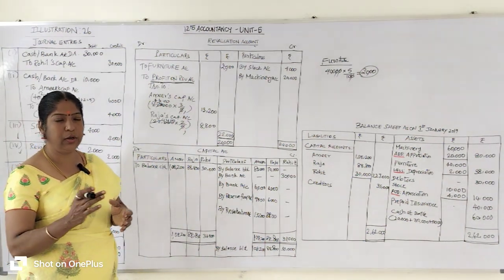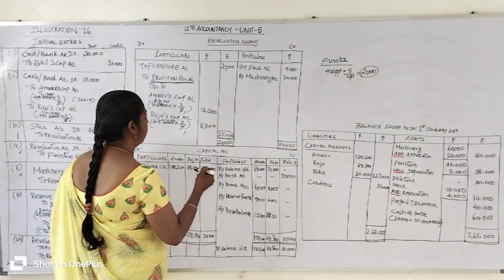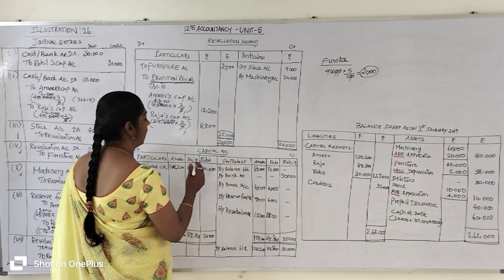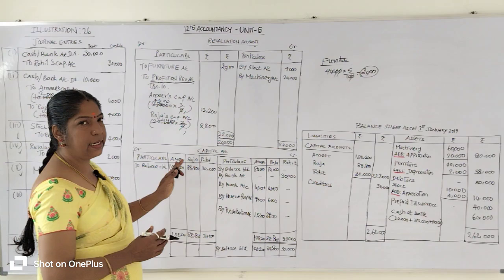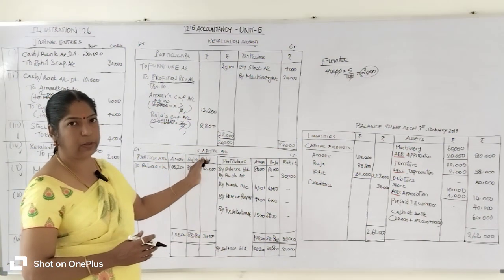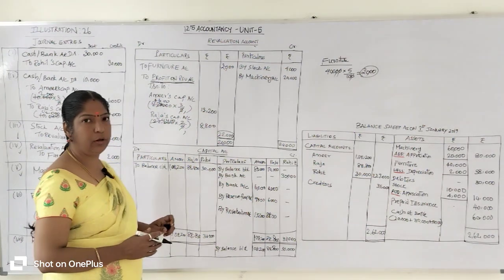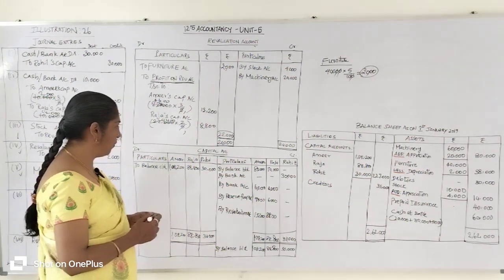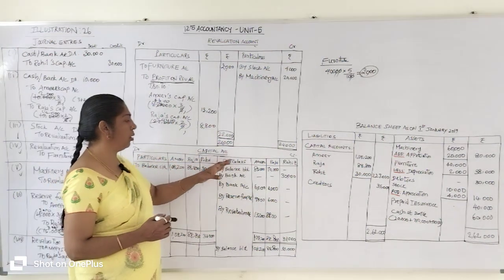Okay, now we are going to prepare the capital account. So the format of the capital account has two sides, debit side and credit side. Both sides have the same format, particulars and the respective partners. Who are they? Amir, Raja and Rohit. We enter them on both sides. This is the format. Always we start the capital account on the credit side.